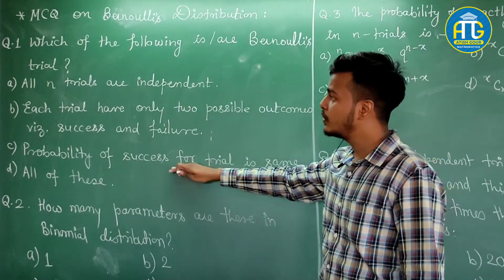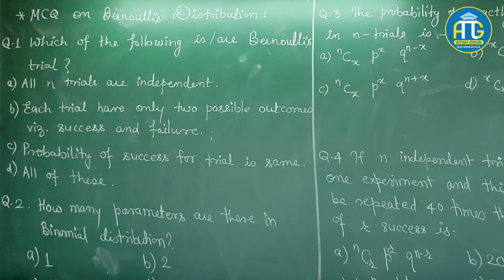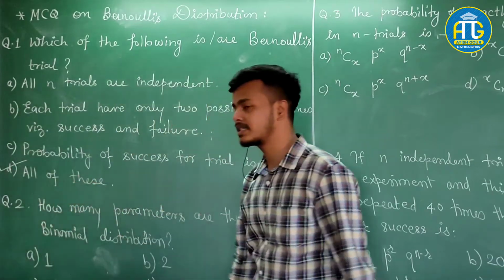So which is the correct option? This is correct, this is also correct, and this is also correct, but as you know there is only one choice that you have to pick. All three are nothing but Bernoulli's trials, so we can click on this option, all of these, which is correct.